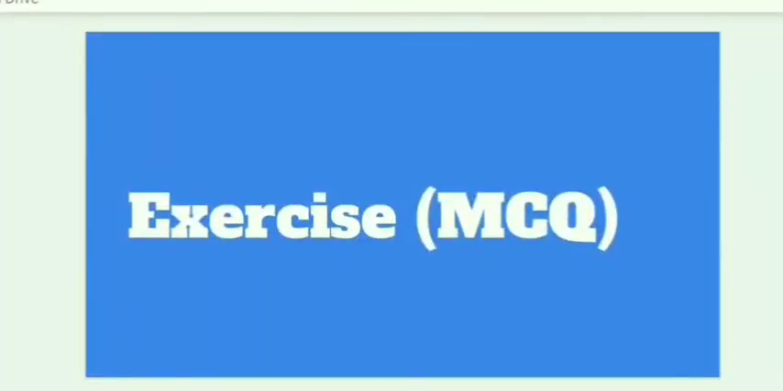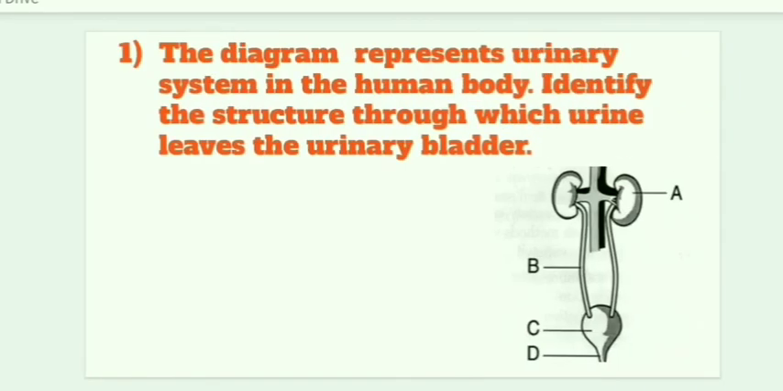Now let's see the multiple choice questions. Here I gave 10 questions. You have to answer these questions, and the answers will be discussed in the next class. The first one: the diagram represents the urinary system in the human body. Identify the structure through which urine leaves the urinary bladder. Through which part does urine go to the urinary bladder?